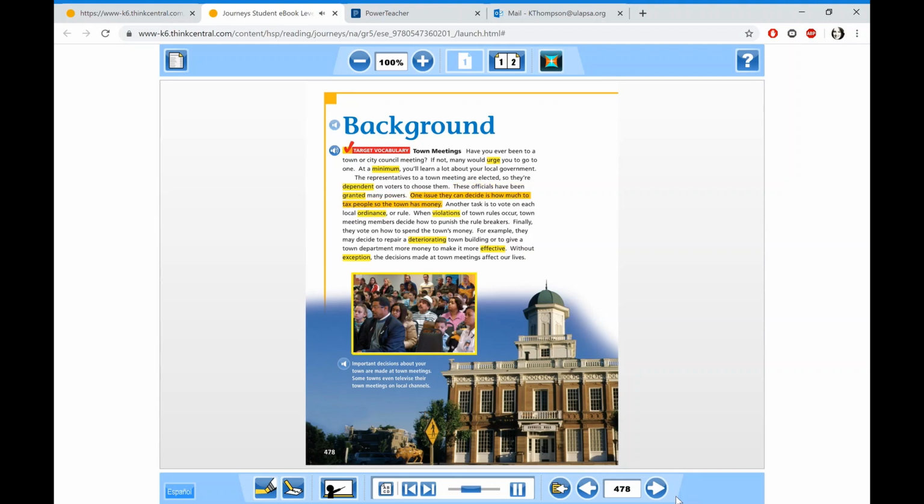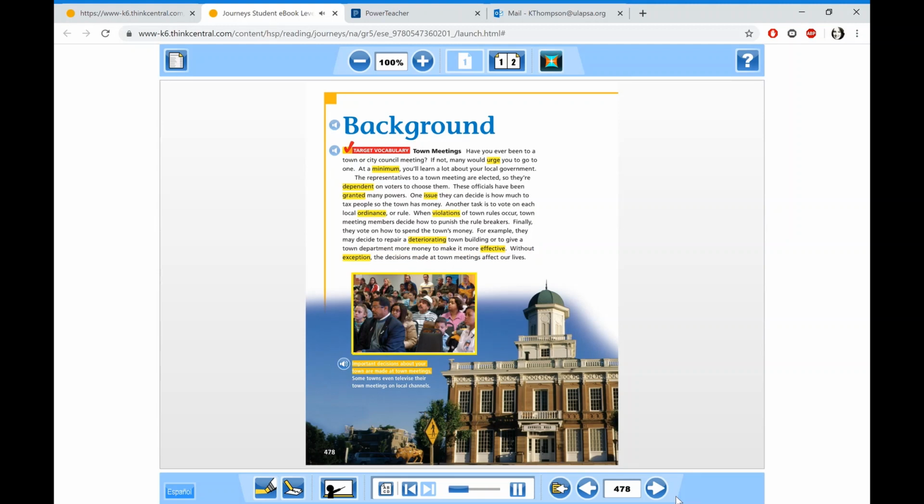One issue they can decide is how much to tax people so the town has money. Another task is to vote on each local ordinance, or rule. When violations of town rules occur, town meeting members decide how to punish the rule breakers. Finally, they vote on how to spend the town's money. For example, they may decide to repair a deteriorating town building, or to give a town department more money to make it more effective. Without exception, the decisions made at town meetings affect our lives.